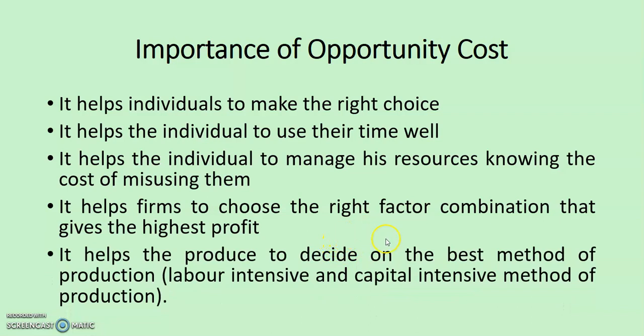It helps the producer to decide on the best method of production. Now we have two types of method of production: either the labor intensive or the capital intensive method of production. So with the knowledge the producer or the firm has in opportunity cost, they will choose whether to use the labor intensive or the capital intensive by weighing the merits and the demerits of both methods of production.